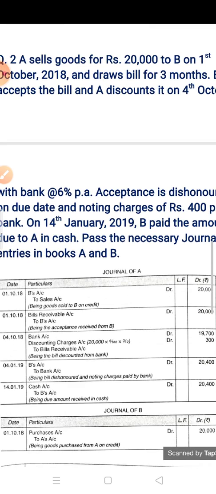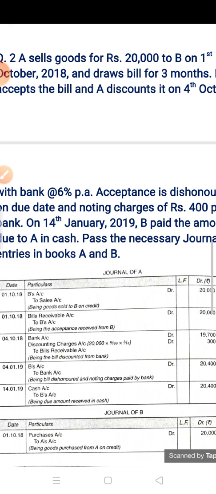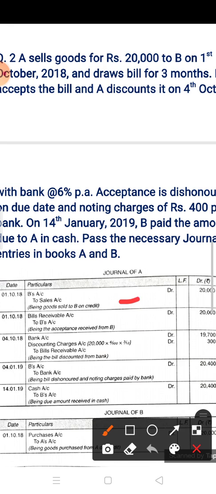In the books of A, the first entry is on 1st October 2018. B's account debit to sales 20,000. Now next entry is on the same date, 1st October 2018, the bill has been drawn for 3 months. So bills receivable account debit to B is 20,000.